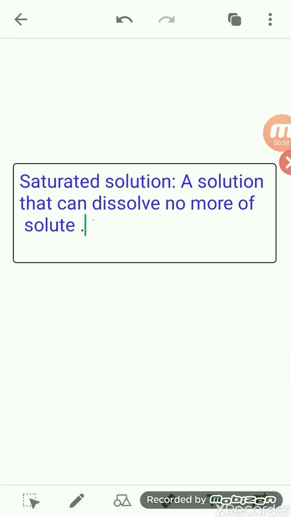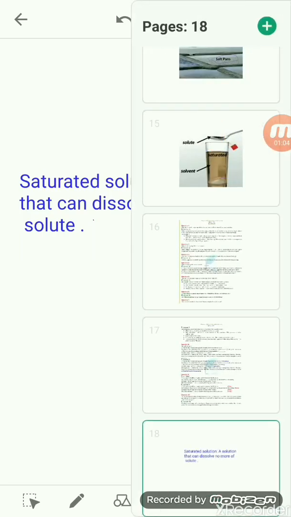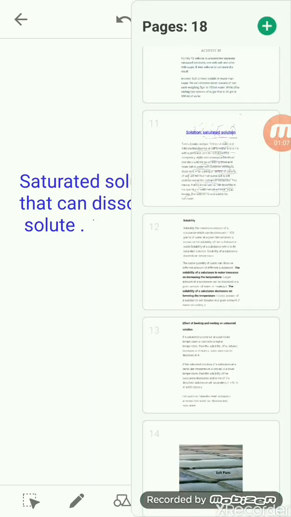So we can say when no more of a solute can be dissolved in that solution, it is known as a saturated solution.